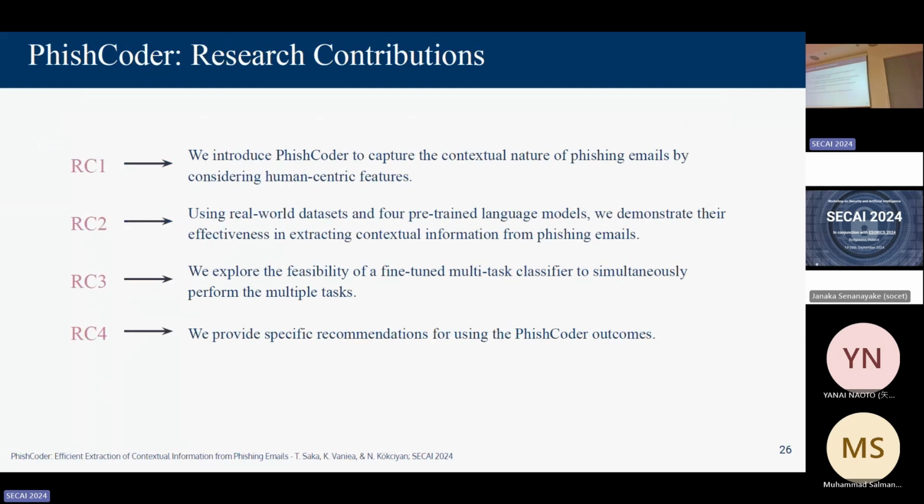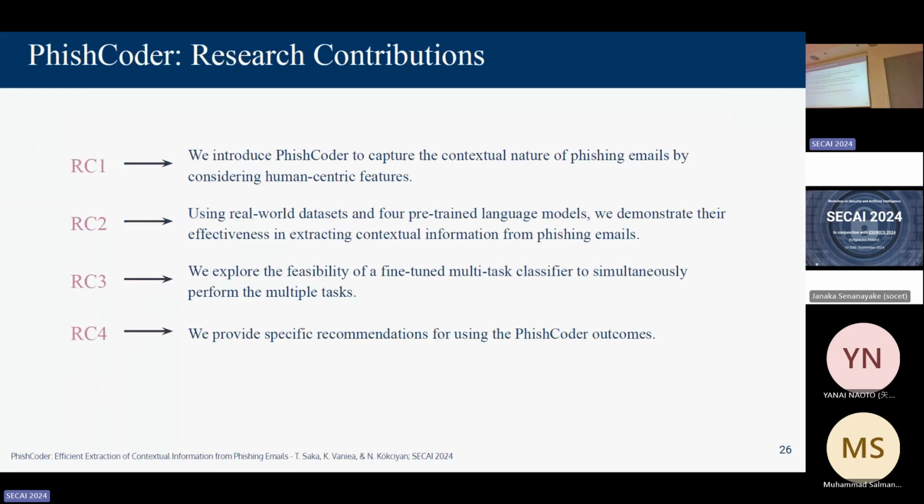Now, apart from, of course, introducing PhishMeter, introducing a novel set of human-oriented features that researchers have overlooked so far, I think the one thing that I really like in our paper is that we give future directions for what to use PhishMeter for. It's not just telling you how to extract information, but how you actually use it.